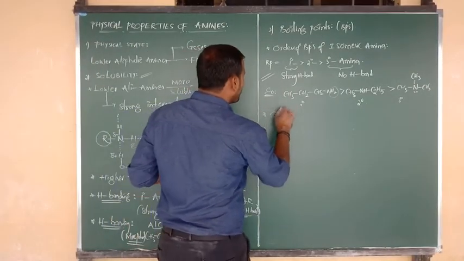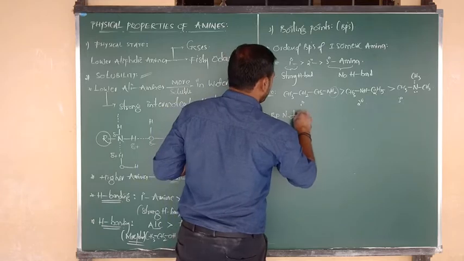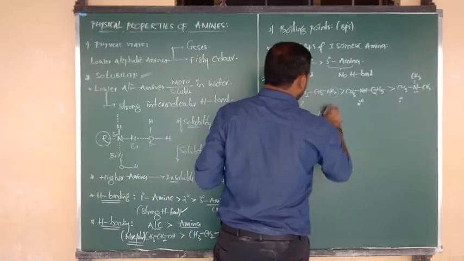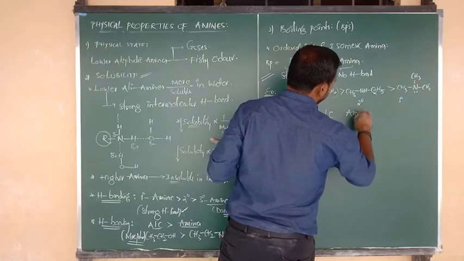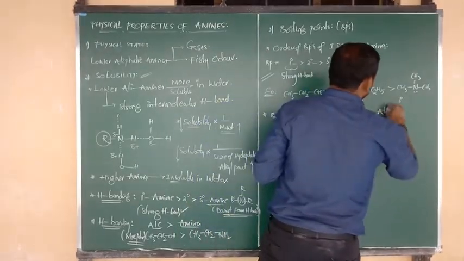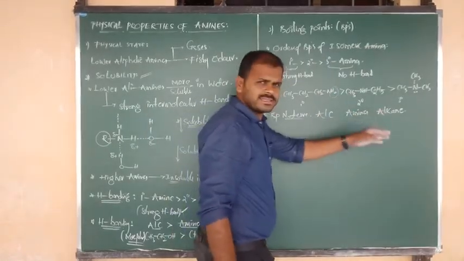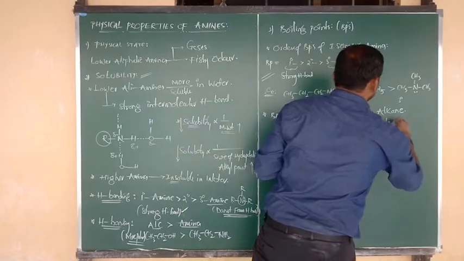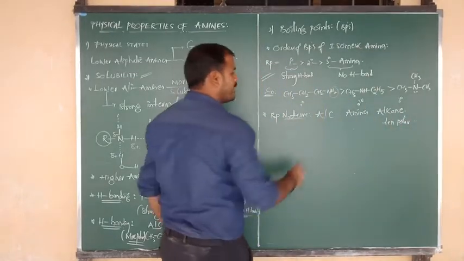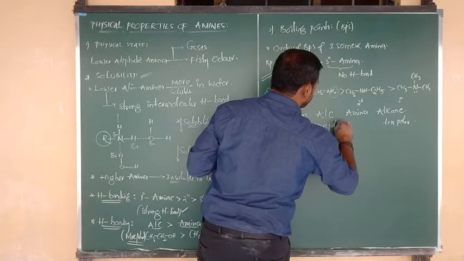Next, I want to tell you another order of boiling points. Simply, we can say which may contain more boiling points. Number one is alcohol. Number two is amines. Number three is alkane. Alkanes are less polar in nature, or we can say almost non-polar. Alcohols, you know very well, are more polar in nature.